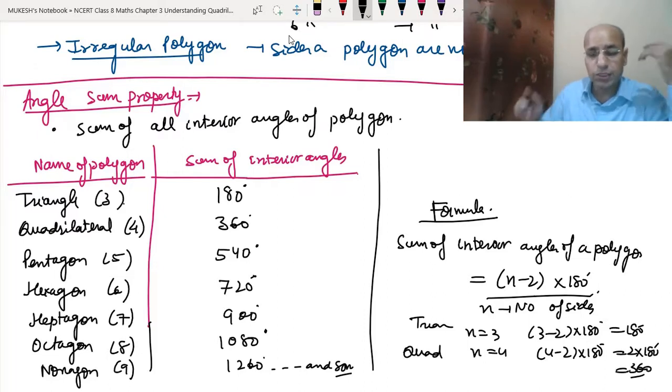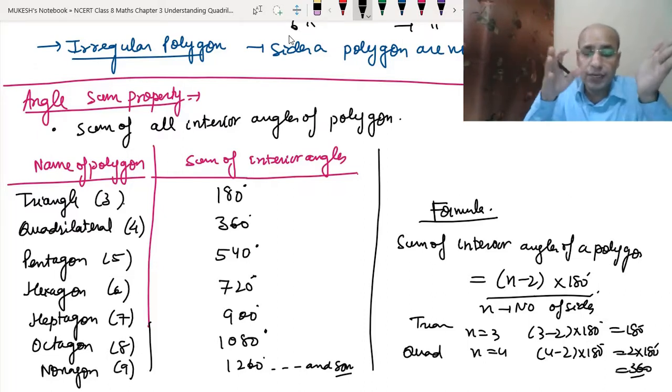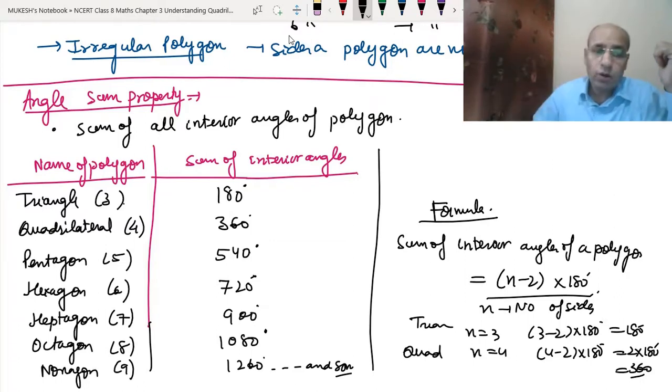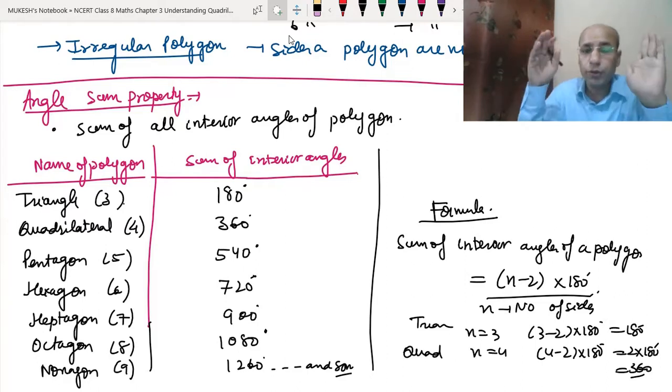So either by using this formula you can find the sum of interior angles of any polygon, or you just learn this table, which will be a little longer. If it is a triangle, then 180, then 360, 540, 720. So at each step you are adding 180 degrees, or you can say you are having a table of 18. I hope this is clear to you.